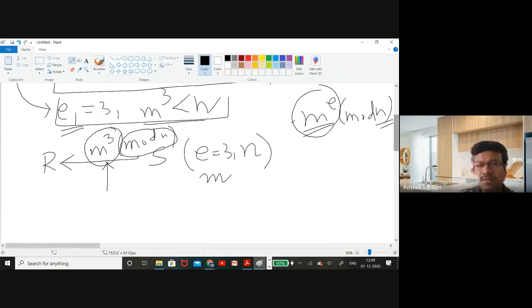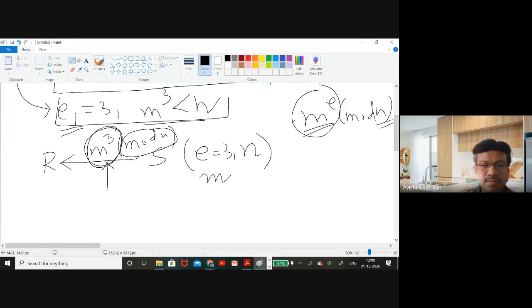As a result, when you take modulo n, it will take some value which may not be the same integer value as m to the power e. But here this is not the scenario. Since my assumption was m^3 is strictly less than n, the value of m^3 we can consider to be an integer.